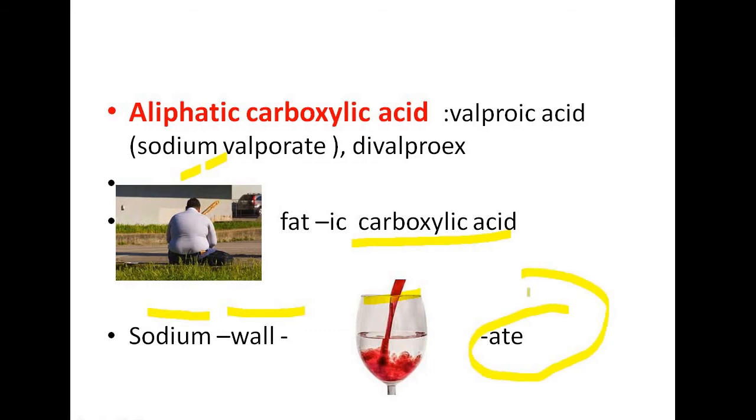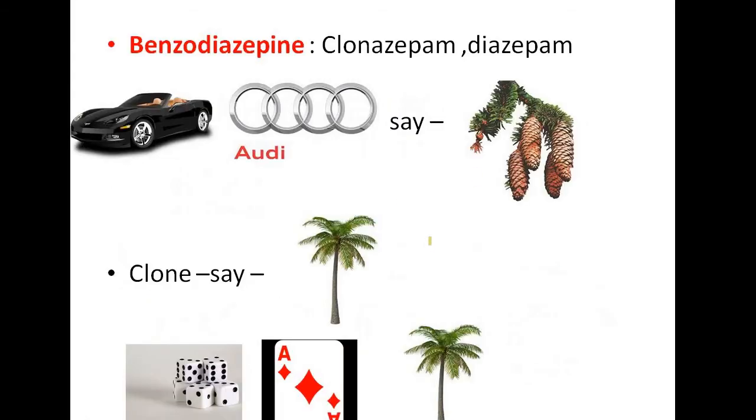One more time the story. Aliphatic carboxylic acid. Ali is a fat person. So aliphatic, fatigue. Then comes carboxylic acid. Then example is sodium valproate or valproic acid. Sodium again followed by wall. So instead of VAL, I have given the term as wall. It's WAL. Then pour and aid.